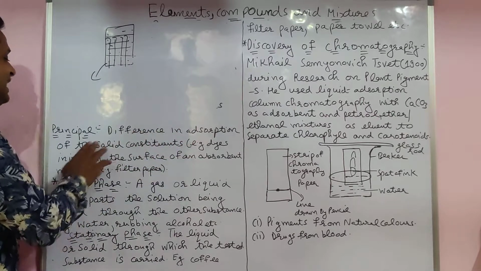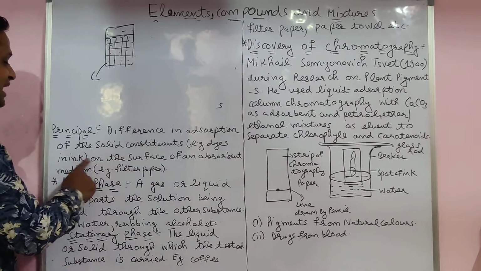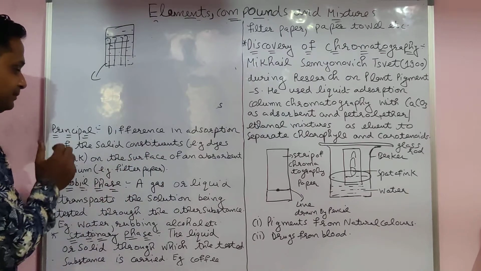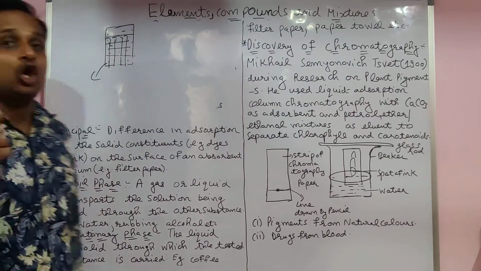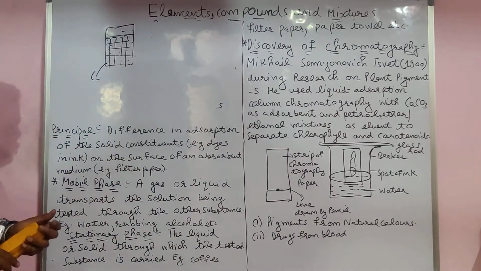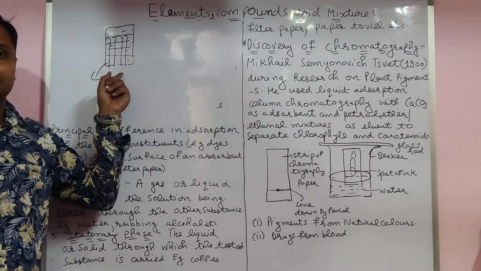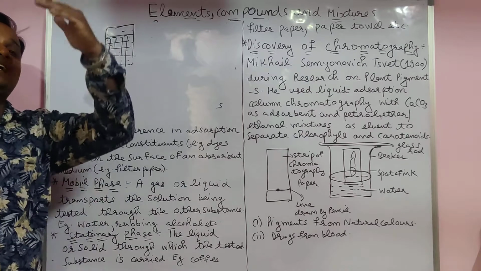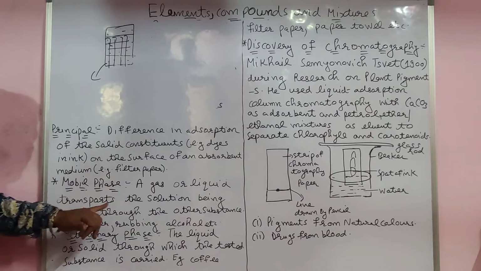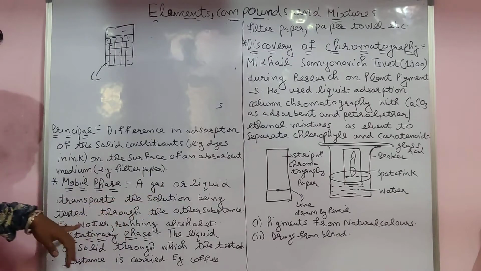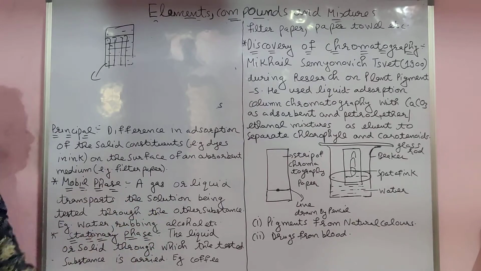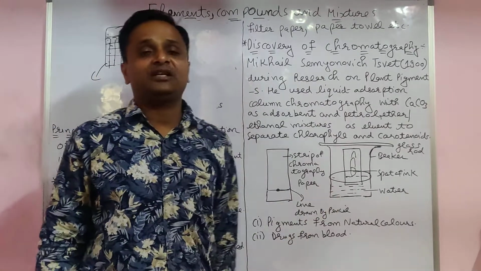So it is the difference in adsorption of a solid, for example a dye, on the surface of an adsorbent medium. One is an adsorbent, one is an adsorbate. Keep in mind, the adsorbent is the filter paper, and what moves up is called the adsorbate. The mobile phase is a gas or liquid that transports the solution being tested, such as water or rubbing alcohol. Here this one is the mobile phase.